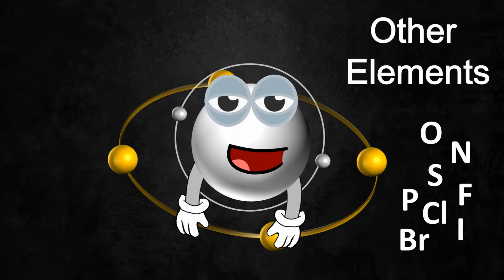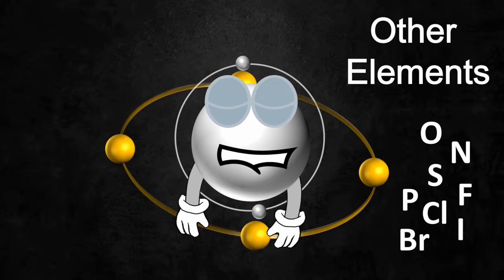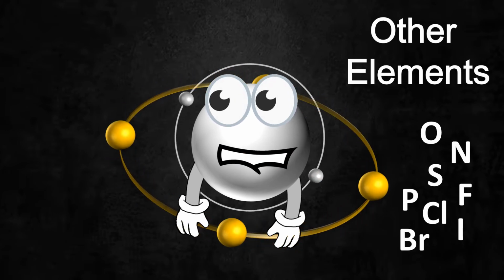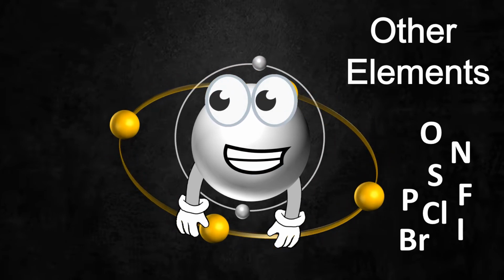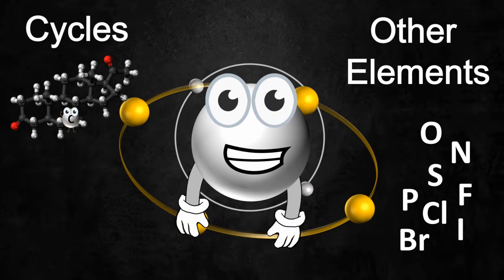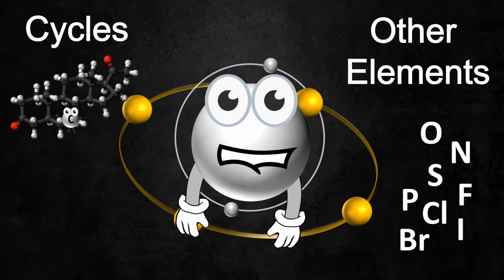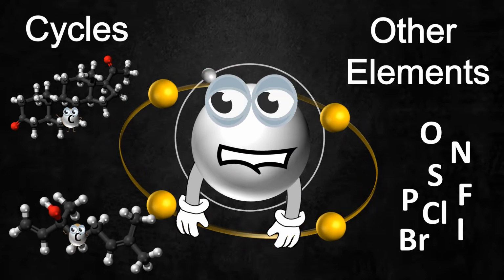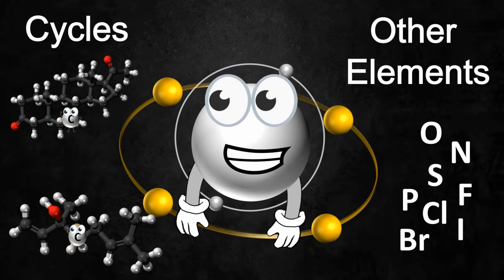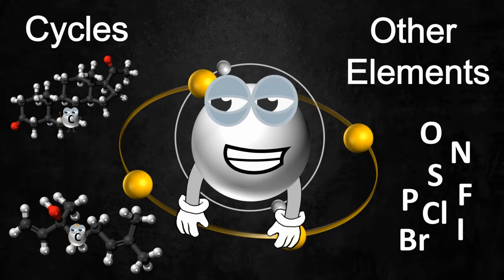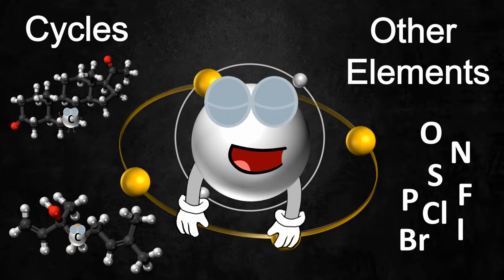For example, with oxygen, I can form important families of compounds like oils, acids, alcohols, and esters, and cyclic families such as steroid compounds that are an essential part in the formation of hormones and stimulants. Terpenes, which are the main component of essential oils, and also the most important oxygenated compounds, carbohydrates and sugar.